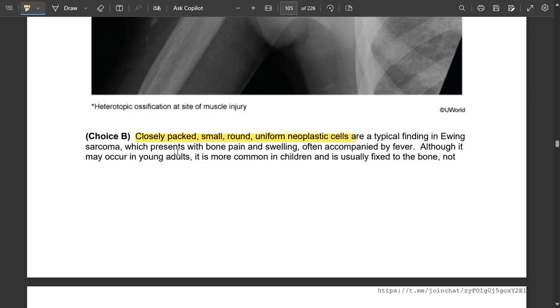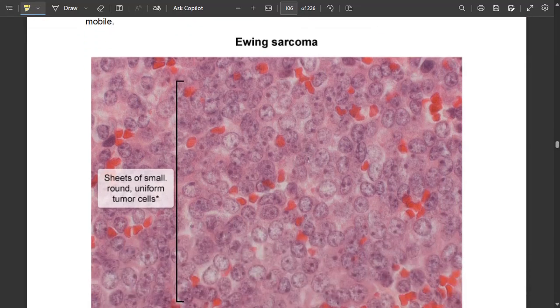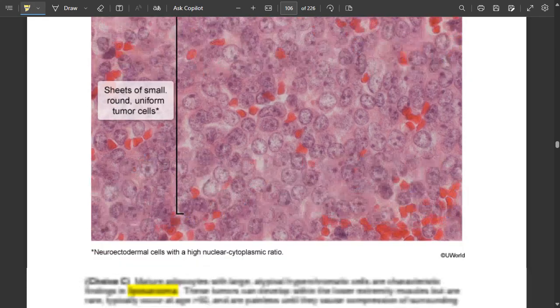typical of Ewing sarcoma, which presents with bone pain and swelling, often accompanied by fever. Although it may occur in young adults, it's more common in children, and it's usually fixed to the bone. So it's more common in children, and Ewing sarcoma is fixed to the bone, not mobile. This is Ewing sarcoma, the small round blue cells, uniform cells.